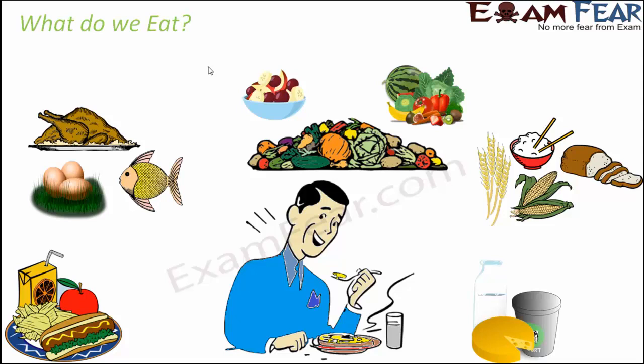Then you might say that, okay, my mom generally goes to the market and she gets the vegetables, she gets the cheese, she gets the bread, and that's how she prepares it. But from where do these ingredients come to the shops? So we are going to look at it in a deeper way, that from where exactly all these food items are coming and how are they reaching us.